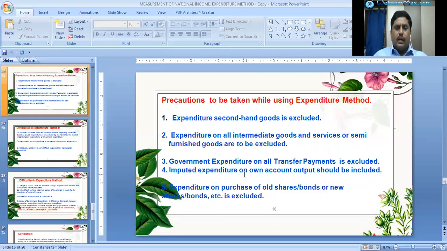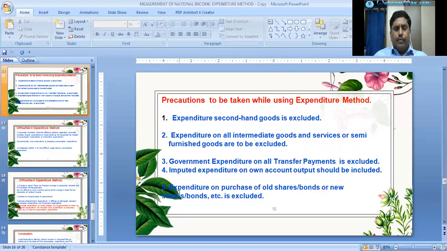And the fourth one is imputed expenditure on own account output should be included. Imputed expenditure on own account output is nothing but an owner occupying his house or self-consumed output by a farmer, which should be included. The value of the owner-occupied house is also to be included.